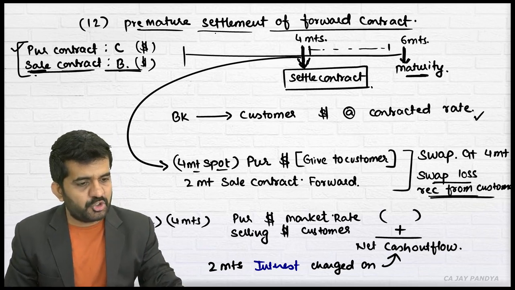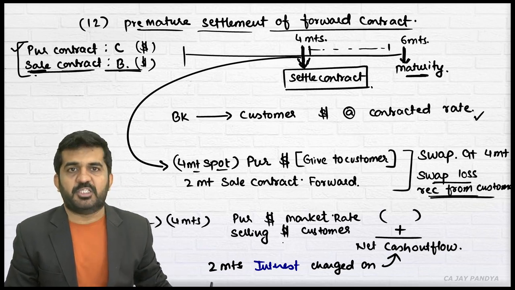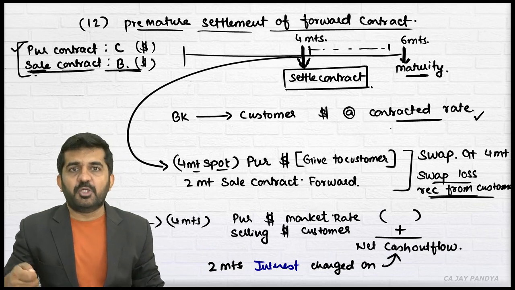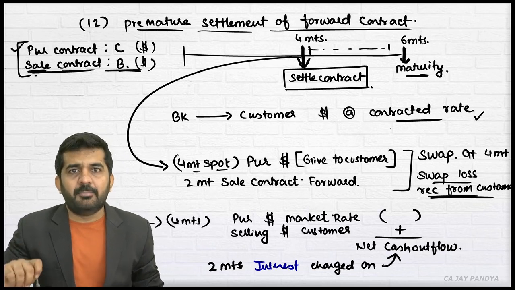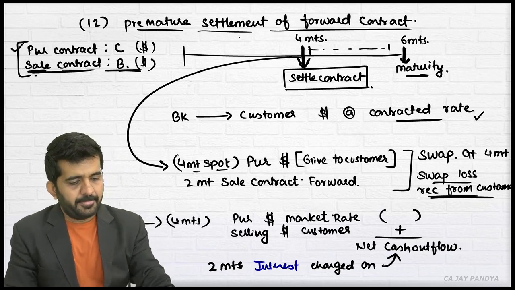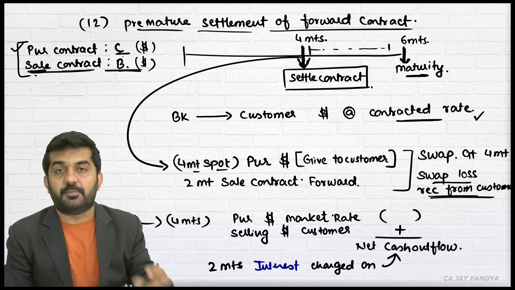This is premature settlement of a forward contract, and this is the process which bank will do. Bank will say, okay, give me contracted rate. Number 2, also give me swap loss. Number 3, also give me interest on my cash outflow if any. Premature settlement of forward contract, if it is sale contract for customer, this type of question also we have done. 12A.